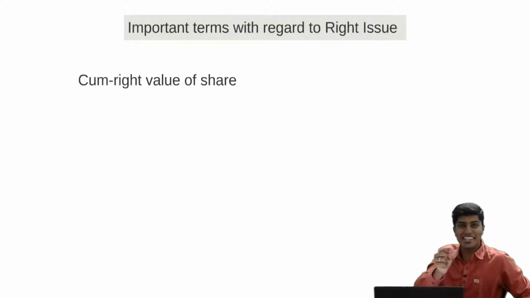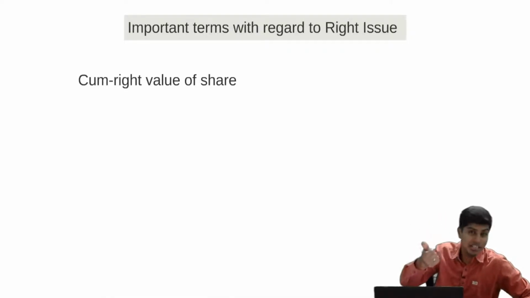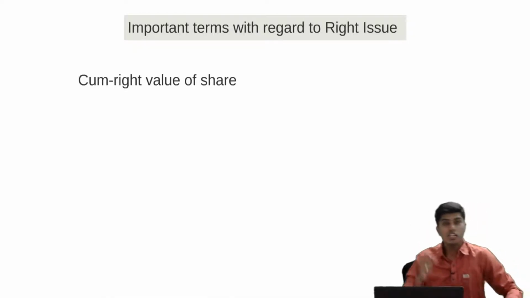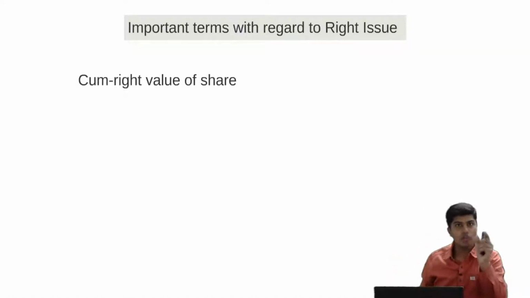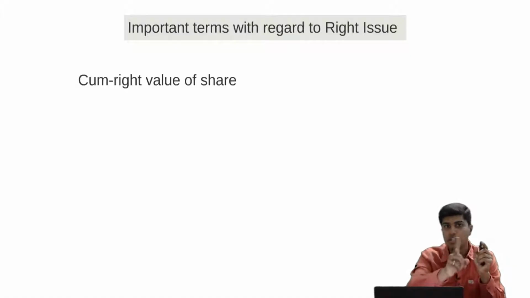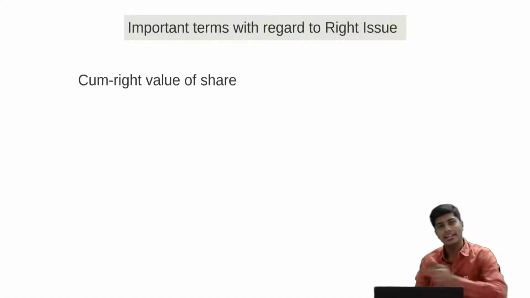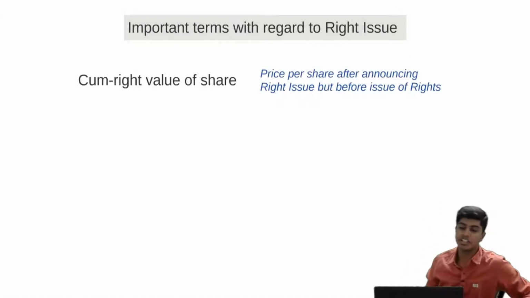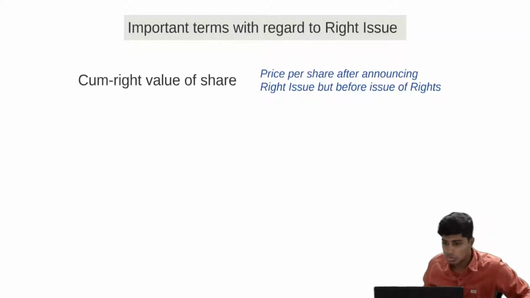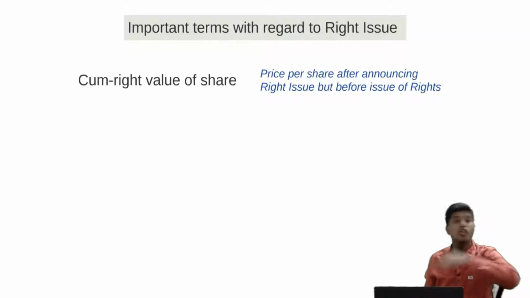Like you do ex-interest and cum-interest in the investment chapter, like cumulative dividend value or cumulative interest price, this is the same thing. So cum-right value is the value of the share against which rights are due, not yet issued by the company. Like I mentioned, it is the price per share after announcing the right issue but before issue of rights.